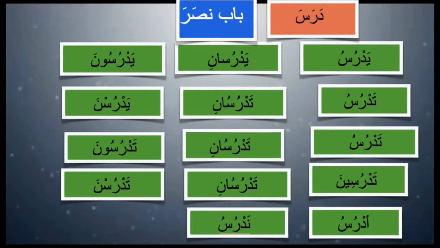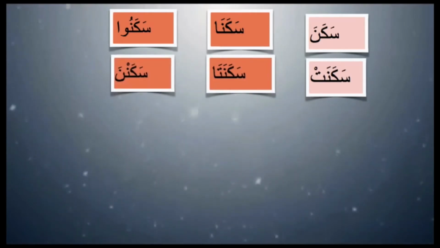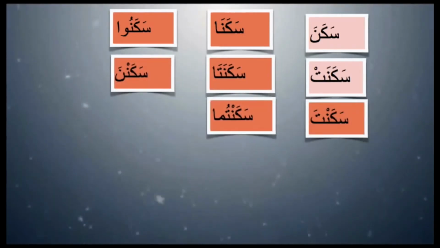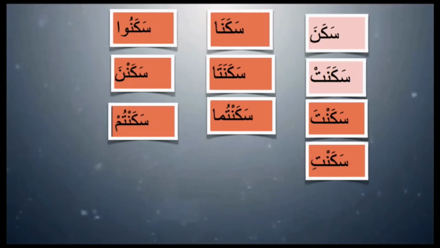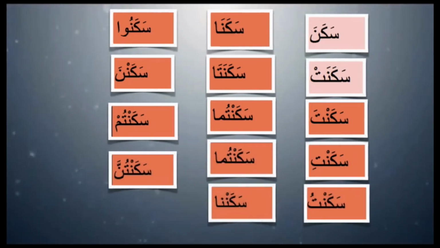So let's see what else. We're going to another example. We'll do sakana. Sakana means he lived. So sakana, sakanu, sakanat, sakanata, sakanna, sakanta, sakantuma, sakantum, sakanti, sakantuma, sakantunna, sakantu, sakanna. Sakana is bab nasara again. Sakana yaskunu.